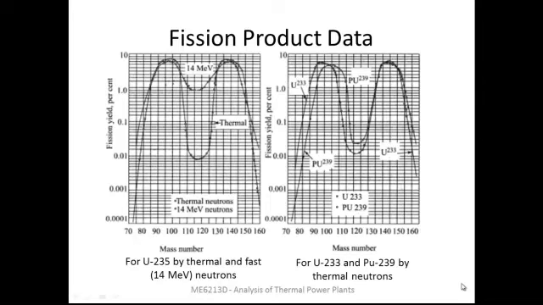Similarly, here we have the fission product data for U233 and Pu239 by thermal neutrons. Thermal neutrons are the slower ones, we will see that later. Typically they have low energy compared to the 14 mega electron volt neutrons. So here also we can see the similar two peaks in the case of uranium and plutonium fission.